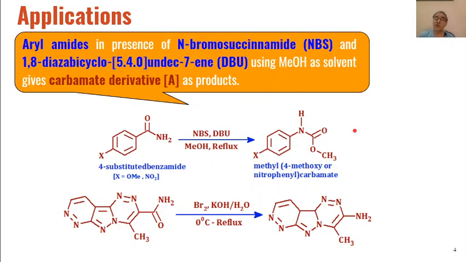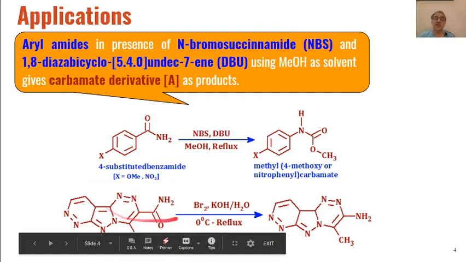instead of primary amines as the product. So if we use water instead of methanol, then we will get primary amines as the product. But if we use alcohols as the other reactant, then we will get carbamates as the product.